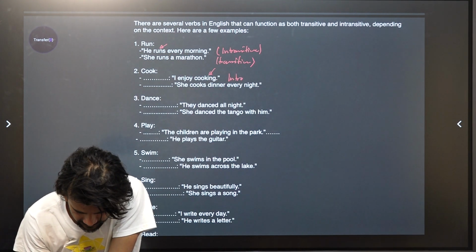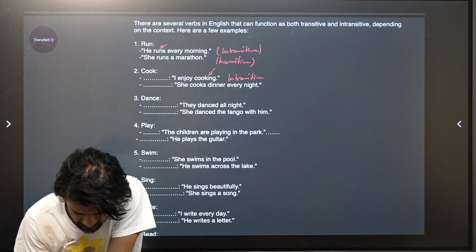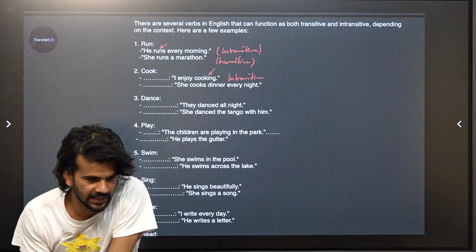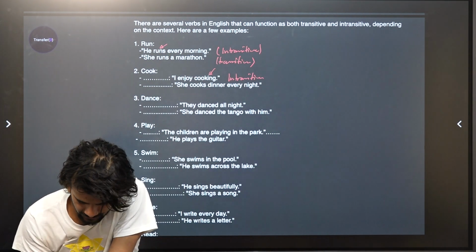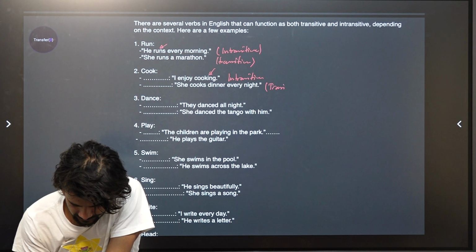She cooks dinner. What is she cooking? She is cooking dinner. So therefore, in this context, transitive.